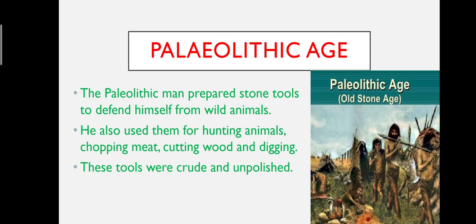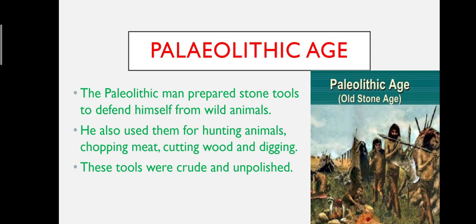The core tools were made from large stones by sharpening the edge. The flake tools were formed when flakes or broken pieces of stone struck off from a large piece of stone. These tools were crude and unpolished.